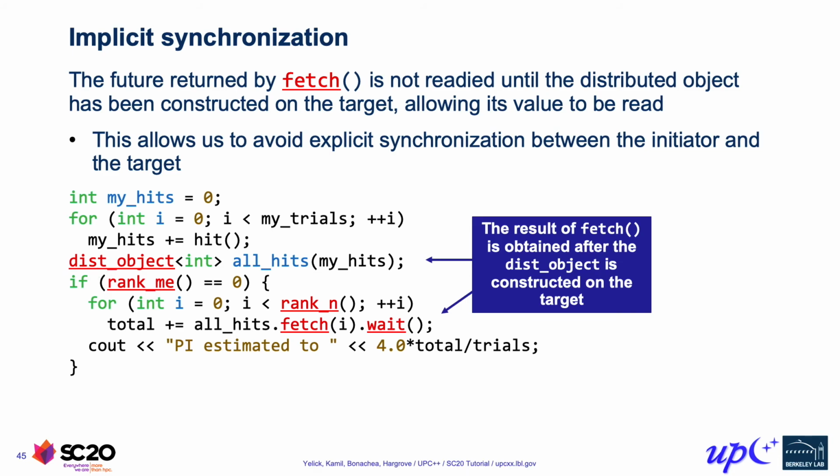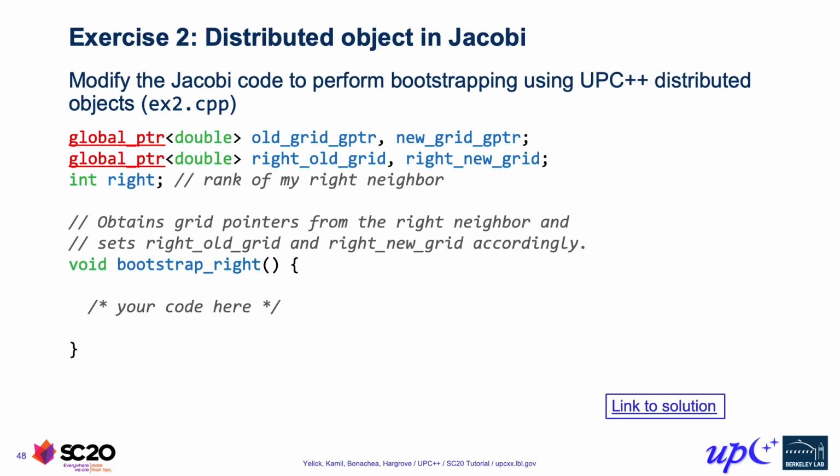Let's proceed to use distributed object to bootstrap the communication inside of our Jacobi example. What we mean by that is setting it up so that the processes have pointers to their neighbors' grids. We'd actually like you to do this as an example. In the code that we've given you, we've done the allocation of the grids on each process. We've also done the grid pointer exchange with the left neighbor of each process using just straight RPC.